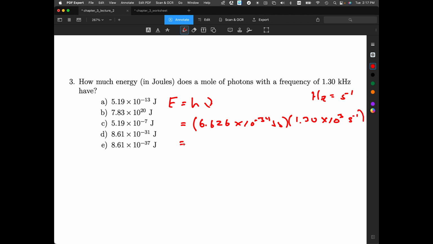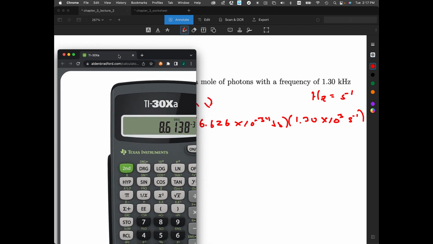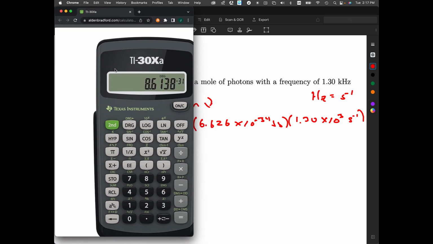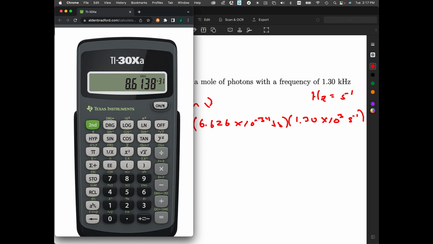Now if I multiply that out, if you're doing times 10 to the something, please use your EE button. So we got 6.626 EE negative 34.